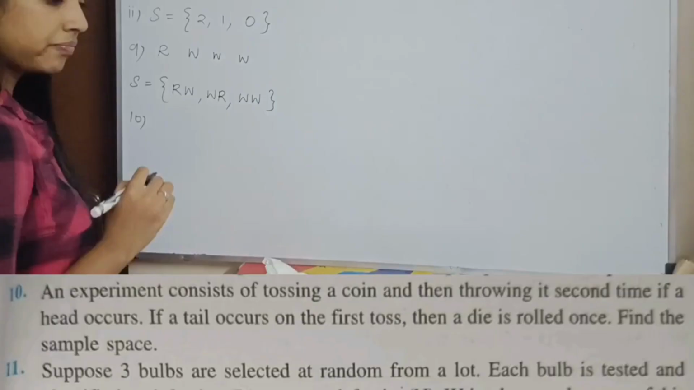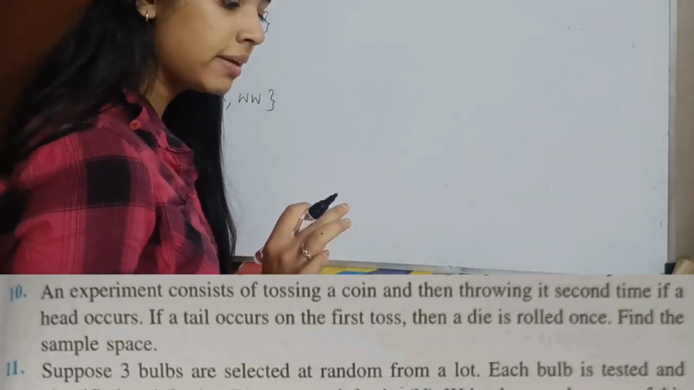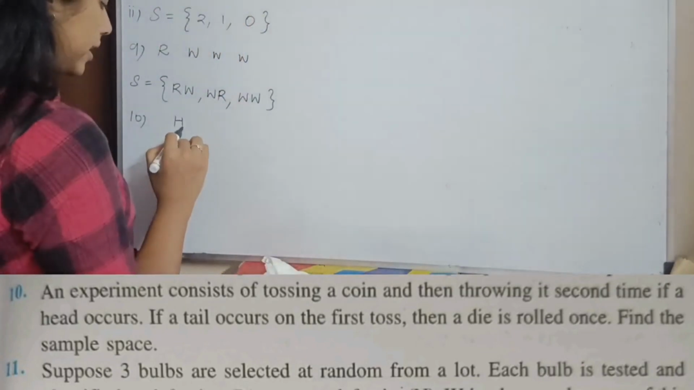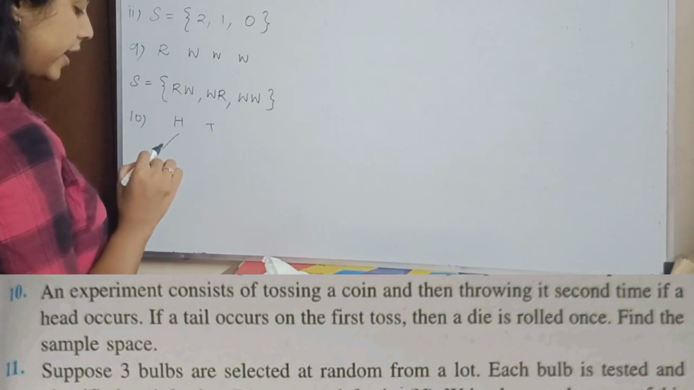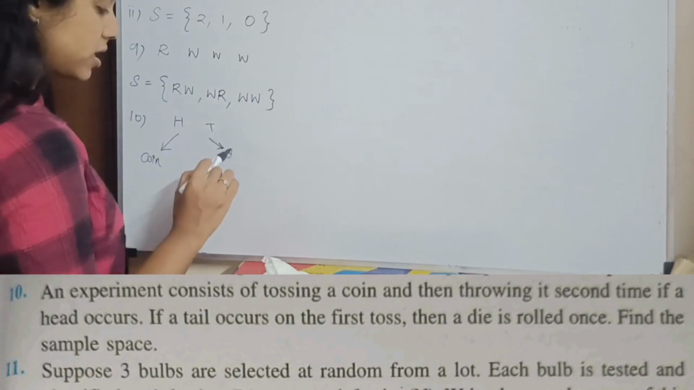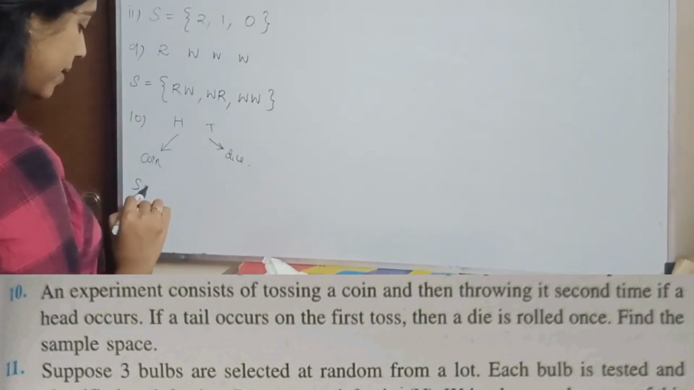Question number 10. An experiment consists of tossing a coin and then throwing it a second time if head occurs. Okay. Now there is a coin, there is head, there is tail. So if head occurs, you toss the coin again. If tail occurs, you roll the dice. Correct? Now if head comes, what will be your sample space?